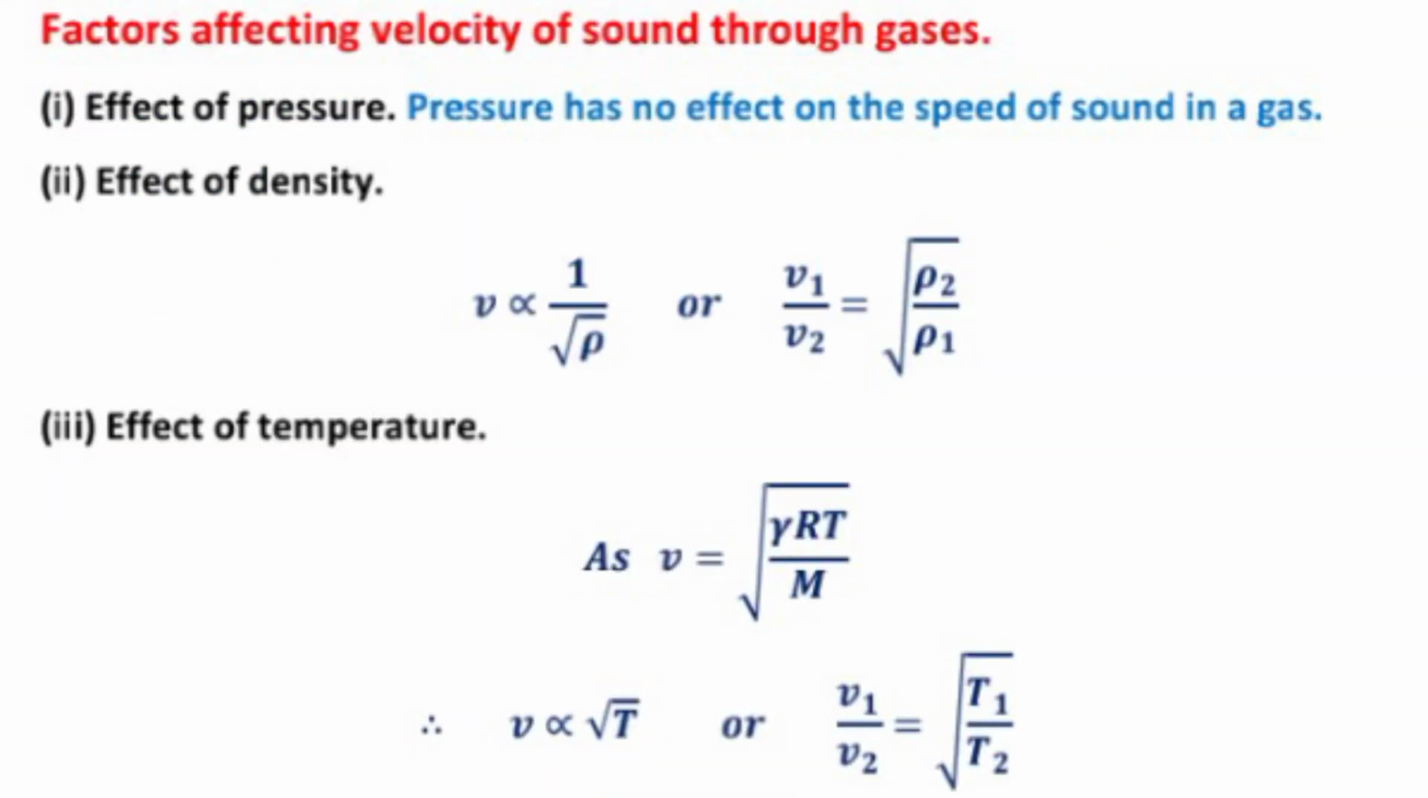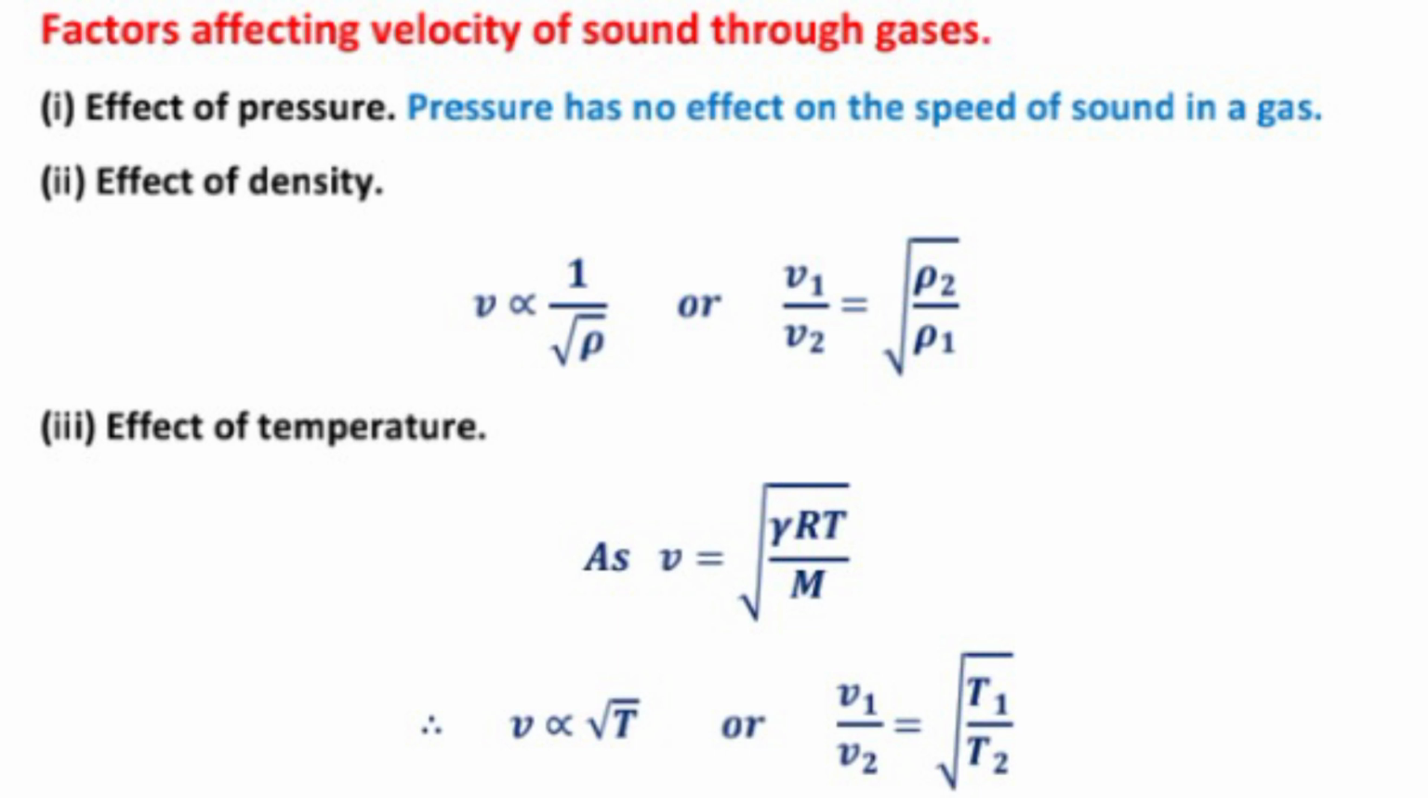Factors affecting the velocity of sound through gases. What factors will affect the speed of sound in gases? Number 1 is effect of pressure. Pressure has no effect on the speed of sound. Effect of density: v is directly proportional to 1 upon under root rho, or it can be written as v1 upon v2 equal to under root rho 2 upon rho 1.